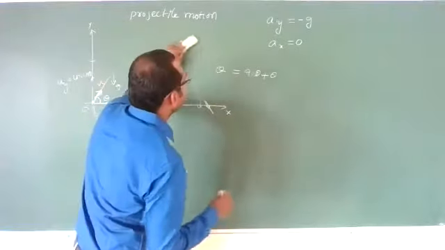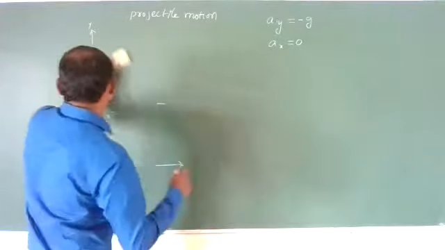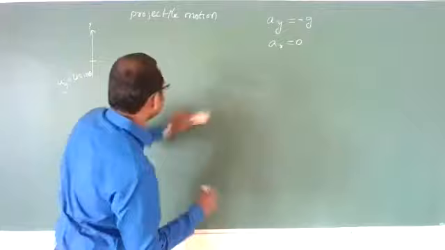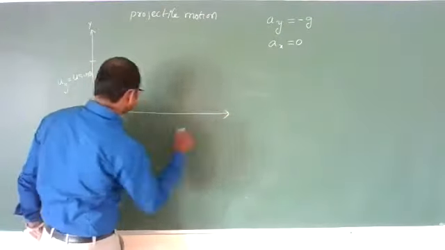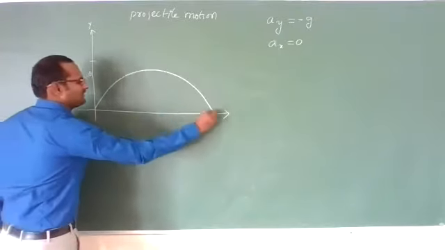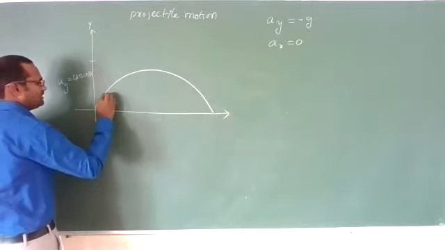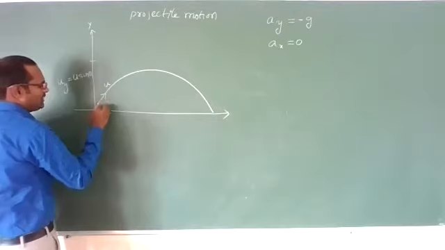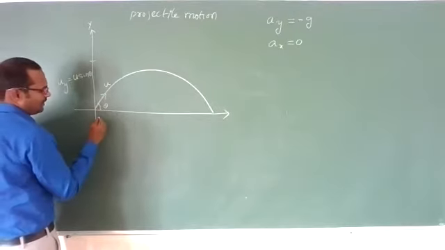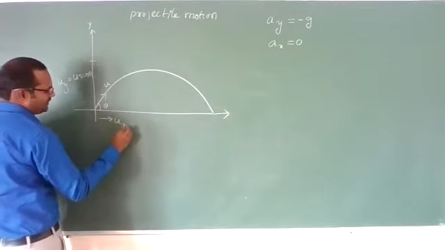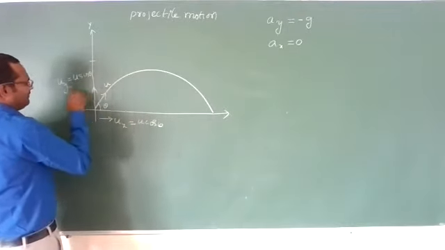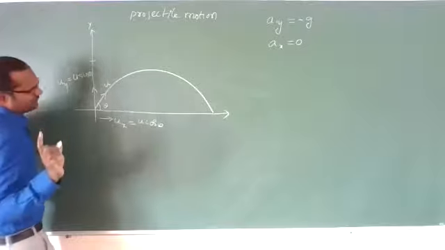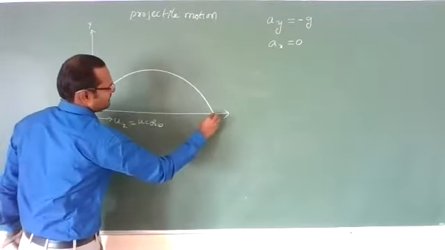So let us go to our topic. Our topic is the proof of projectile motion. It is projected like this, it will go like this. This is the motion of the projectile with initial velocity u at angle theta. Along this it has ux, which is equal to u cos theta, and along this it has the vertical velocity, that is u sin theta. Correct?